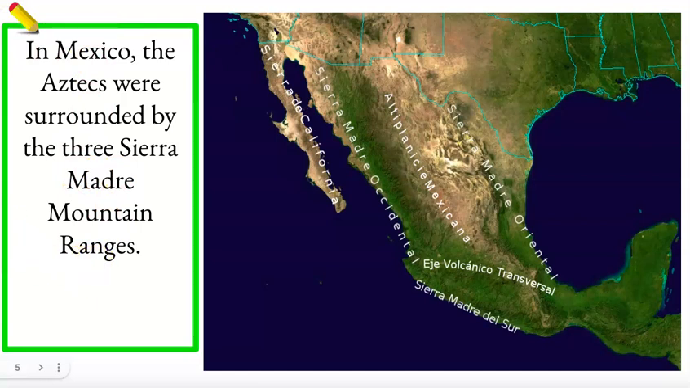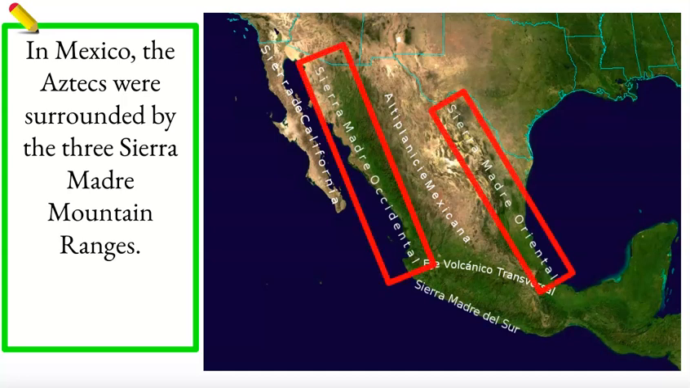In Mexico, the Aztecs were surrounded by the three Sierra Madre mountain ranges. And as you can see on this map, there's 1, 2, and 3. So then you might wonder, where are the Aztecs located? Aztecs were located in this area here. And these mountains would be their natural barriers.